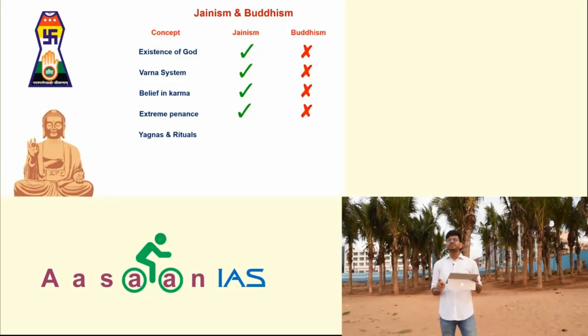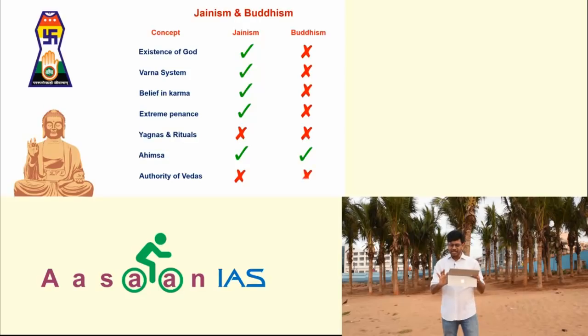Yajnas and rituals. Jainism and Buddhism both condemn these yajnas and rituals. In fact, these religions originated against these things, against the ritualistic domination of Brahmanas. So both have condemned them. Ahimsa. Yes, both have talked about non-violence. Then the authority of Vedas. They both do not recognize the authority of Vedas. That's why we call these unorthodox philosophies, other than those 6 schools of philosophy which are orthodox. So if you make this kind of concepts with the help of these previous questions, how will they be helpful?